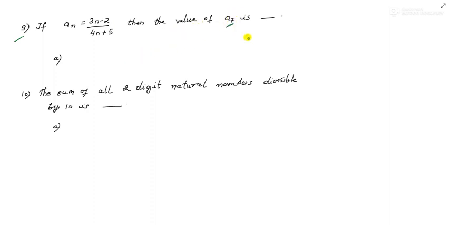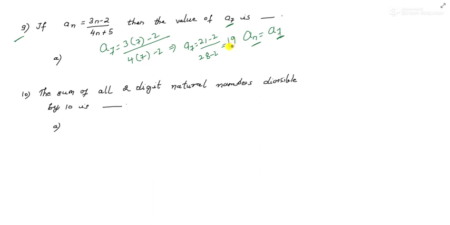So at the place of n, you have to put what? Just 7. See, at the place of n, you have to put 7. So in this formula, it becomes (3 into 7 minus 2) divided by (4 into 7 plus 5). So if you solve, you will get a_7 as, 7 3s are how much? 21 minus 2 divided by 28 plus 5. So when you solve here, you will get 19 divided by 33.